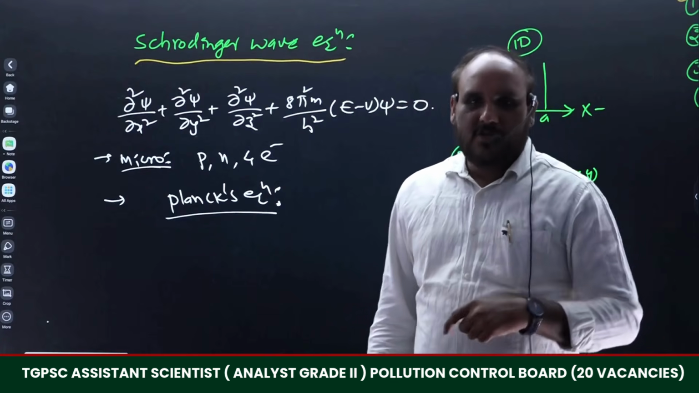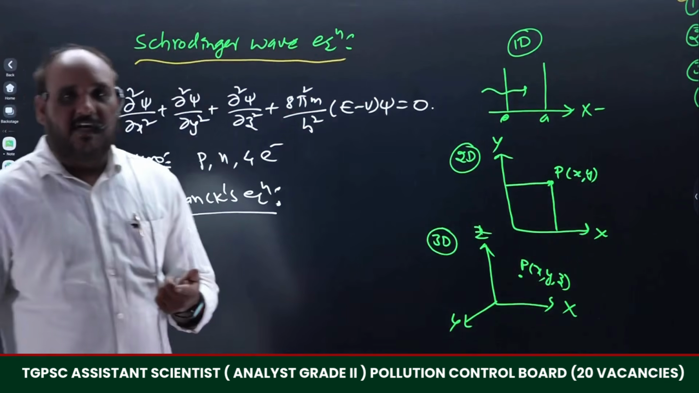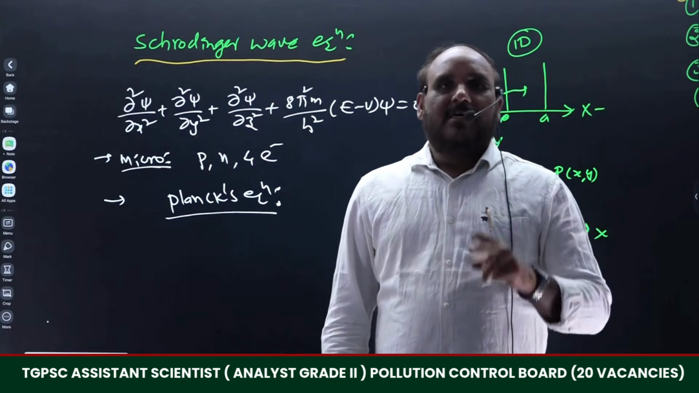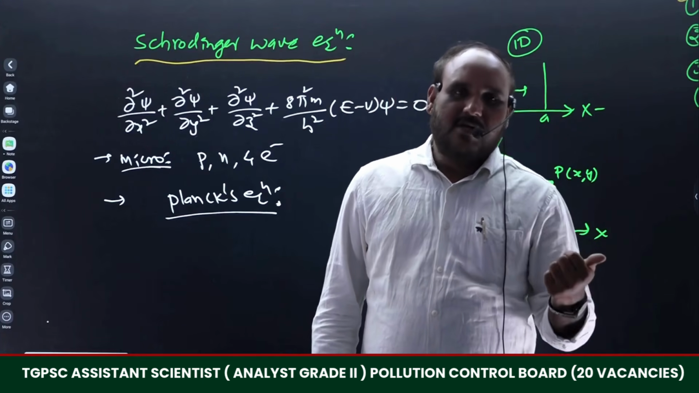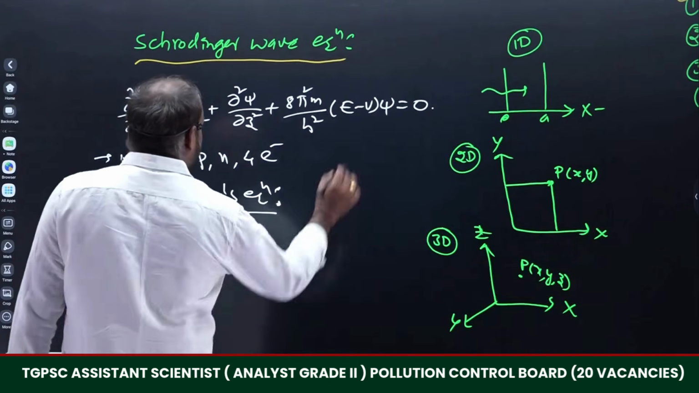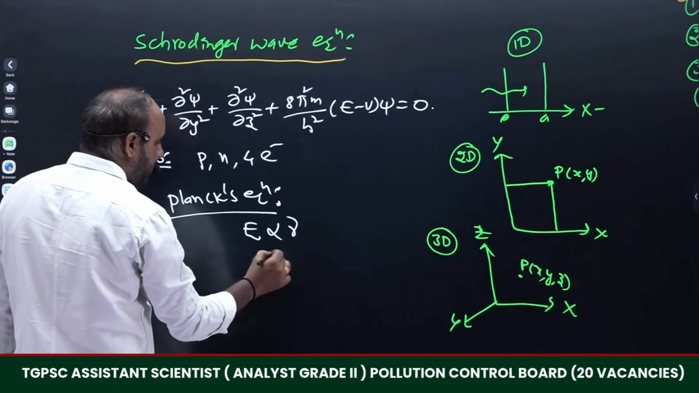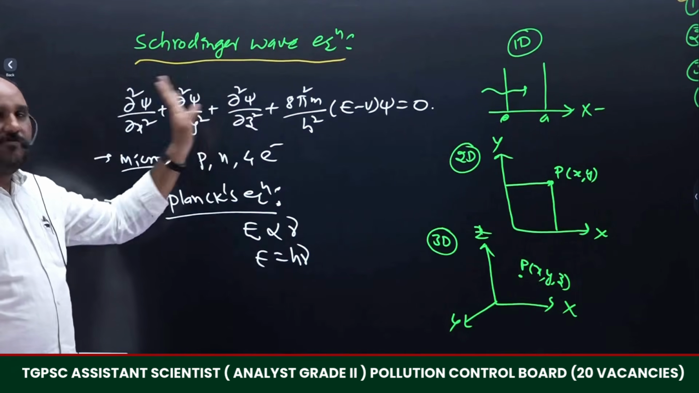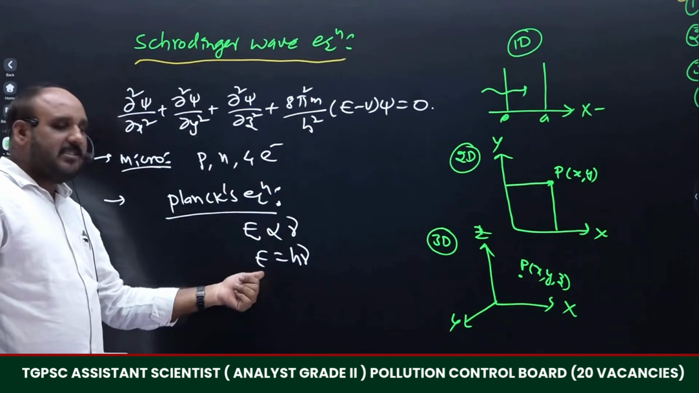the absorption or emission of energy happens in a discontinuous form, in the form of small packets, and each packet is considered a quantum. With the help of that concept, the energy is directly proportional to nu, therefore E is equal to h nu. This concept is the basis for getting the Schrodinger wave equation, which means we have to discuss Planck's equation in detail.